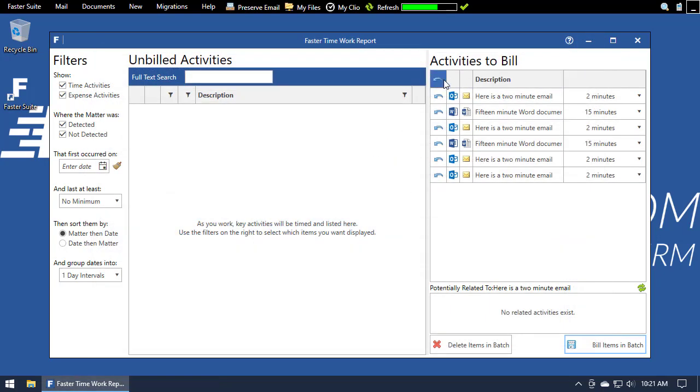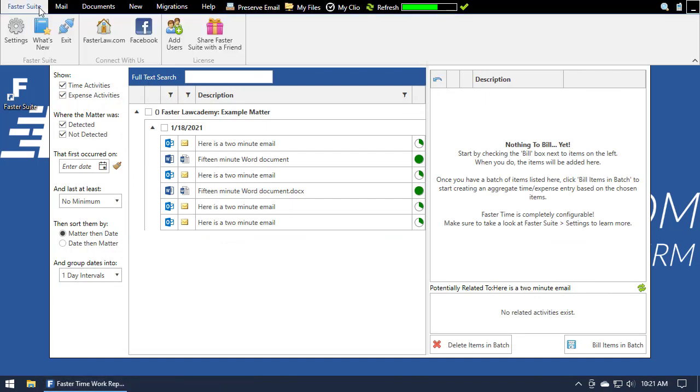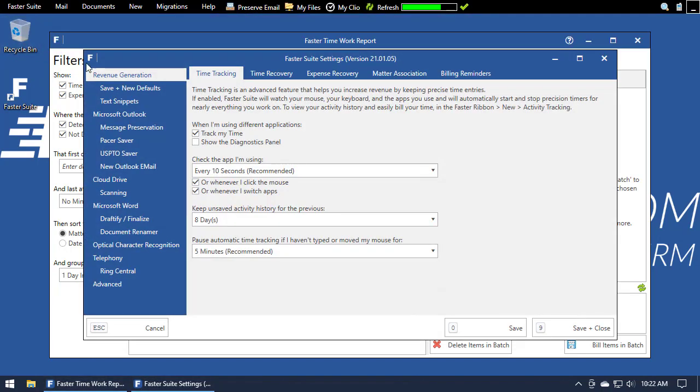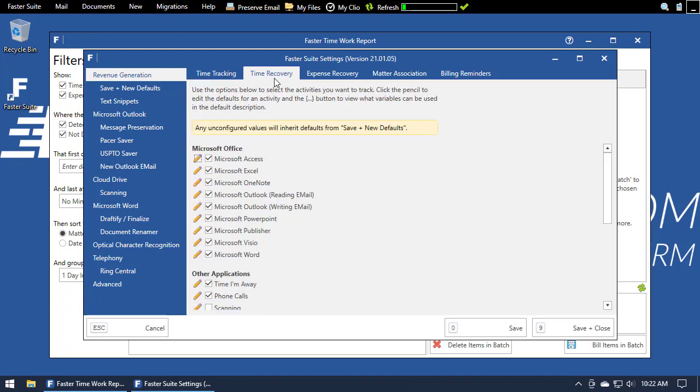Let's open up FasterTime settings by going to Faster Suite on the Faster ribbon, selecting the Settings wheel, then going to Revenue Generation on the left and Time Recovery across the top. We'll see that each application tracked by FasterTime has a pencil icon next to its name, indicating that we can configure defaults for each application separately.